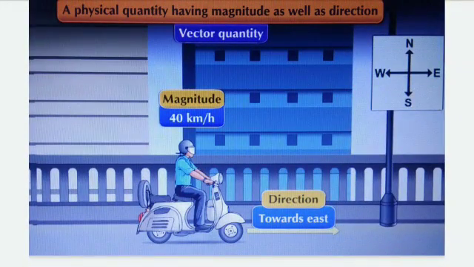In this picture, a person is traveling on a scooter in the direction of east. The scooter is moving with a velocity of 40 km per hour.